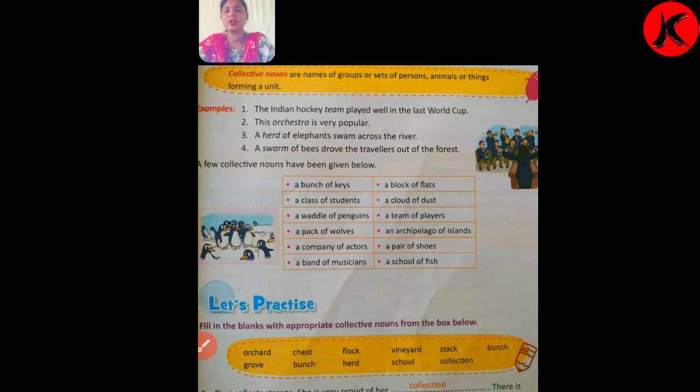For example, number 1, the Indian hockey team played well in the last World Cup. Children, here team, Indian hockey team means in this team forming a unit of many players. So here team is collective noun.